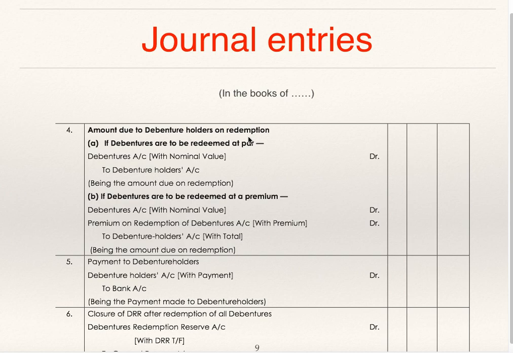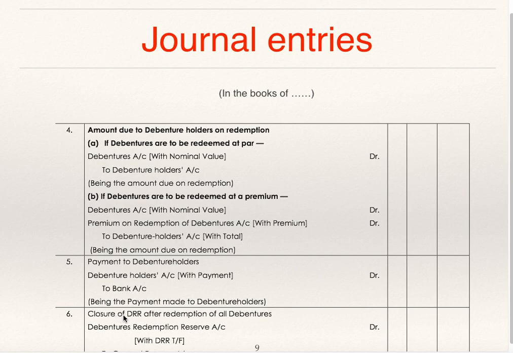Amount due to debenture holders on redemption. If debentures are redeemed at par, debentures account debit with nominal value, face value, to debenture holders. If debentures are redeemed at premium, debentures account debit with nominal value, and premium on redemption of debentures account debit with premium, to debenture holders. At the time of issue only, you create the entry, loss on issue of debentures to premium on redemption of debentures. Now this is to be debited here. Debentures account debit, premium on redemption of debentures account debit to debenture holders. Payment to debenture holders: debenture holders to bank.